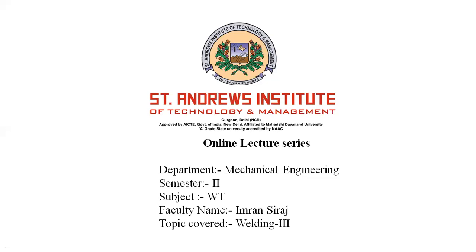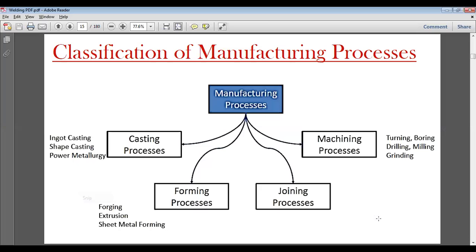We are studying the fourth unit of WT, which is welding, and so far we have covered the basic introduction of WT, and later on we described why WT, the different factors that affect welding, and what are the basic qualities and the basic parameters that control welding. So right now we are going further, and this way you can see the basic manufacturing processes are basically defined